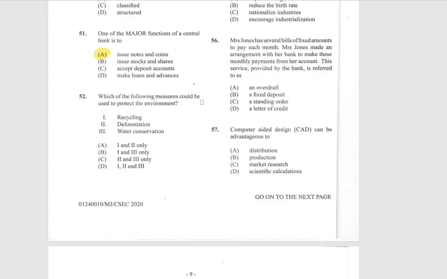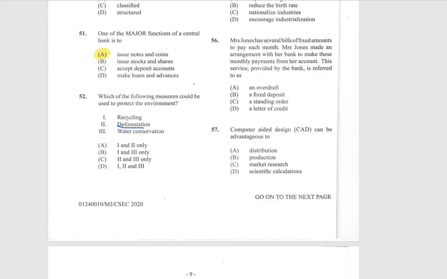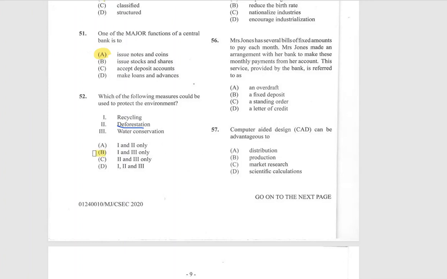Which of the following measures could be used to protect the environment? Recycling, deforestation, or water conservation. Of course, we know that it cannot be deforestation because that is a cutting down of trees. So if we cut down trees, it's not going to protect our environment. So therefore, it's 1 and 3, which is B.